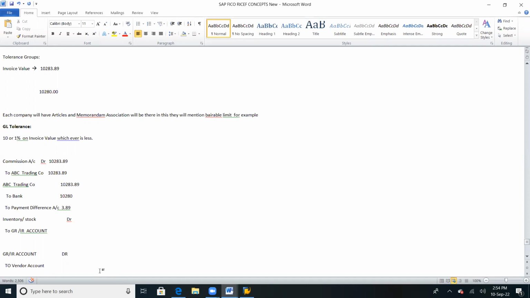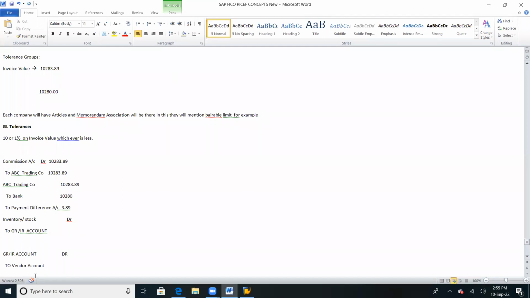So instead of creating adjustment entries to GL accounts, SAP has provided one standard GL account, GRIR. Automatically, if the invoice is received first and goods are yet to come, this entry will be reflected: GRIR account debited to vendor account. Inventory we will post, but still the stock is not received.